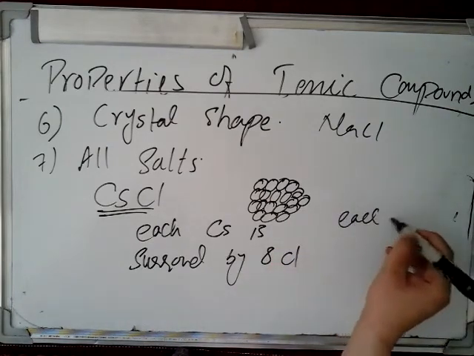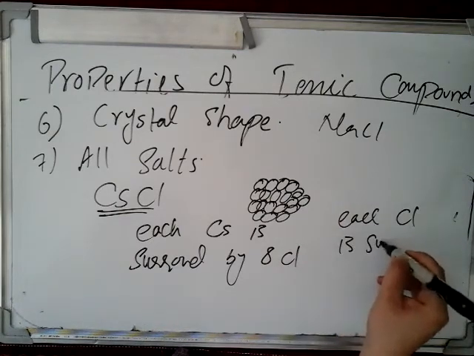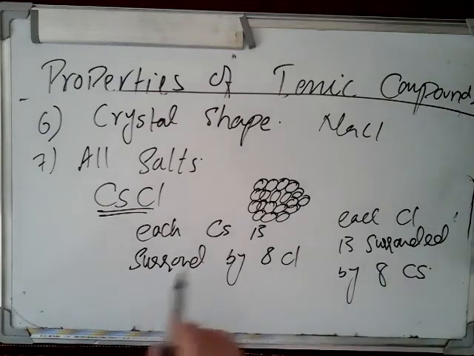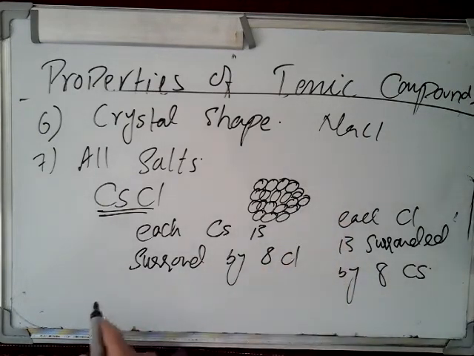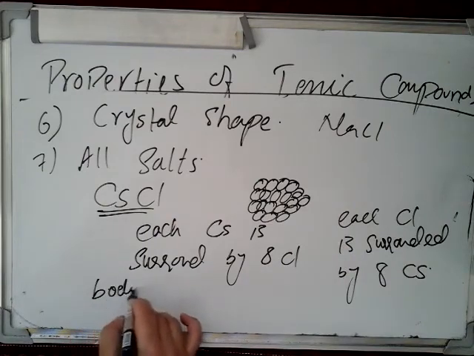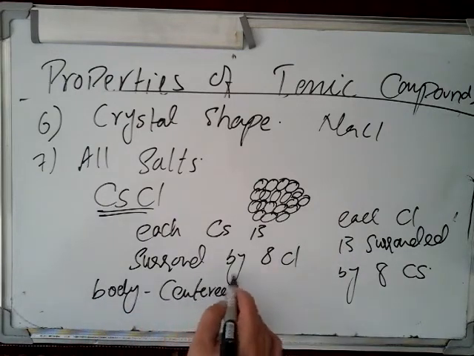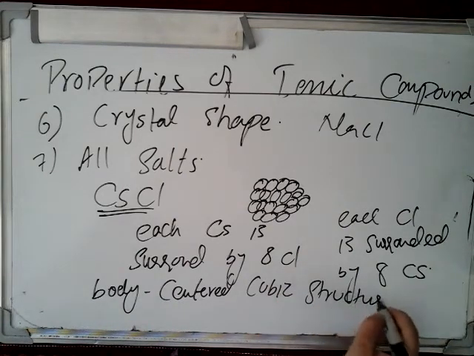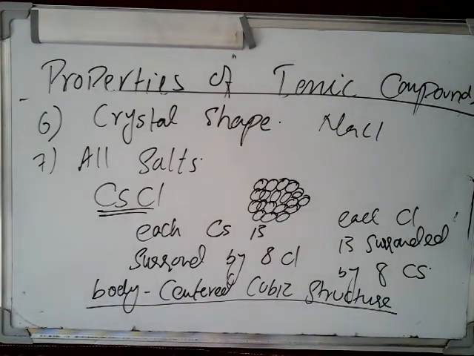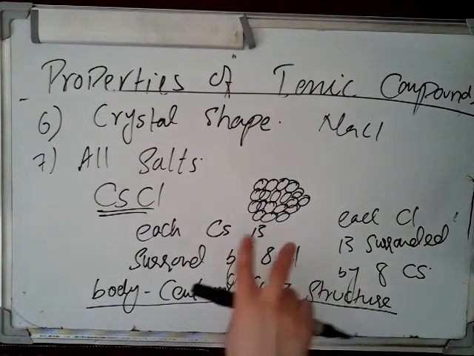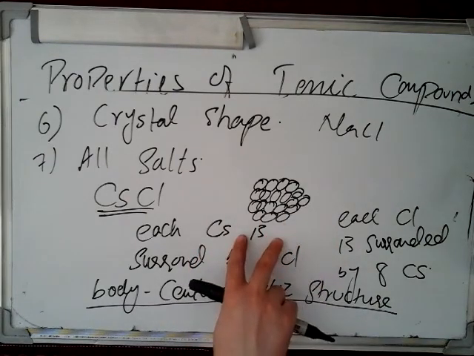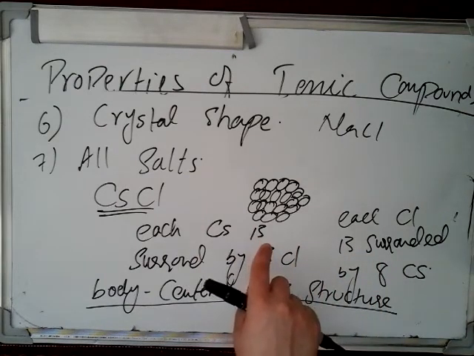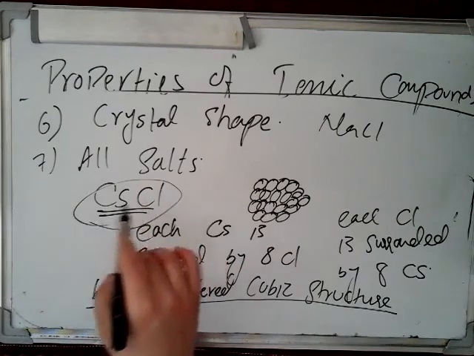In the same way, each chlorine is surrounded by 8 cesium atoms. This type of shape gives a body-centered cubic structure. We call this type of structure a body-centered cubic structure, in which each positive ion is surrounded by 8 negative ions, and each negative ion is surrounded by 8 positive ions. Is that clear? And the example is sodium chloride, which is given in your book.